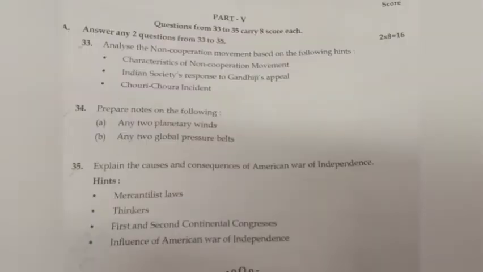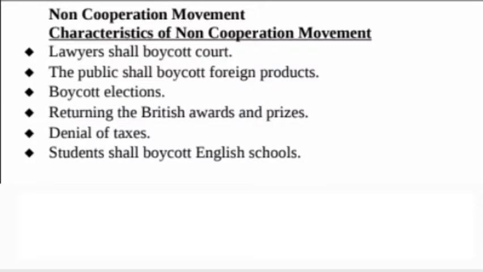33. Analyze the non-cooperation movement based on the following hints. Characteristics of non-cooperation movement: Indian society's response to Gandhiji's appeal, Chauri Chaura incident. Answer. Non-cooperation movement.